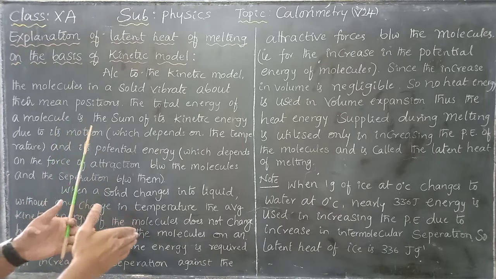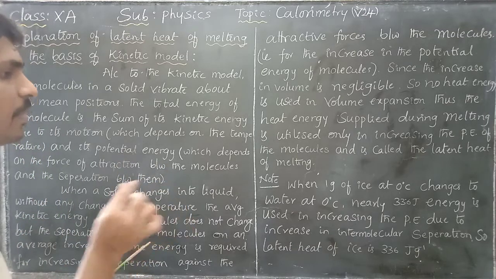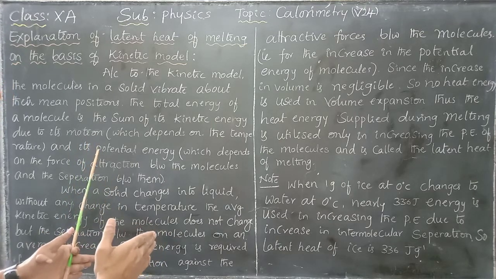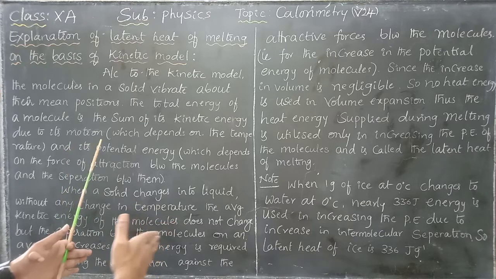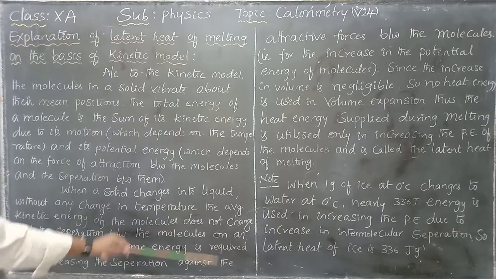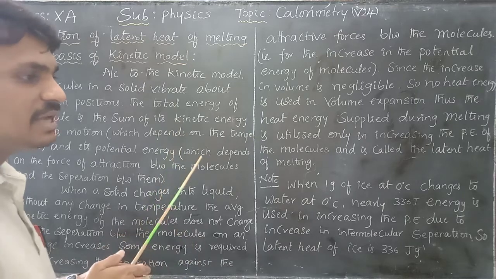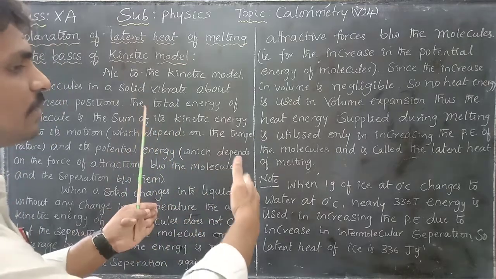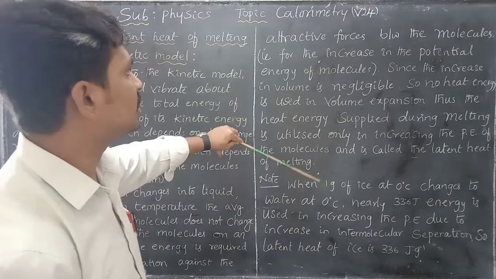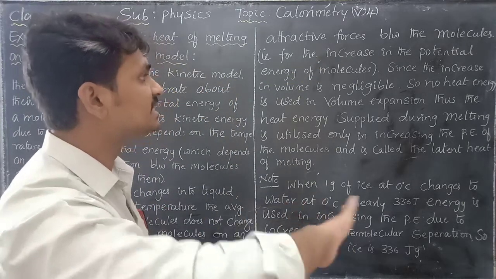Suppose the distance between one molecule and another is some value. If you supply heat energy, they will be separated further, and the potential energy changes as the particle distance increases. Some energy is required for increasing the separation against the attractive force. Generally, the force of attraction is maximum in the case of solids. In order to separate the molecules, I supply some heat energy, which increases the potential energy of the molecule. So what you are doing is increasing the potential energy.